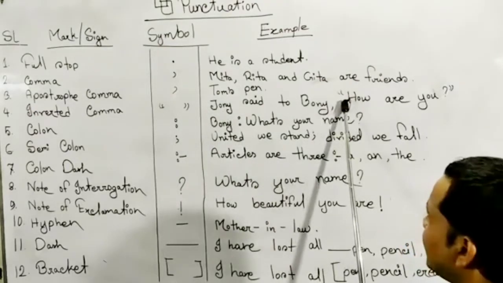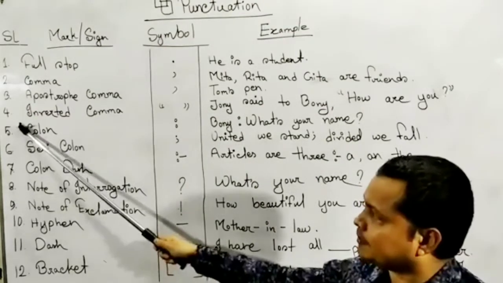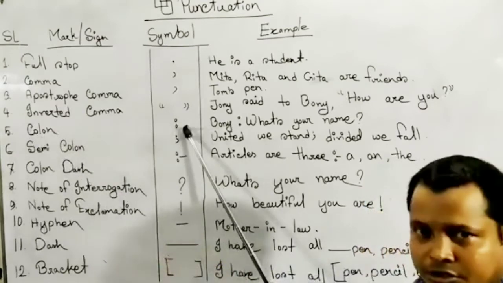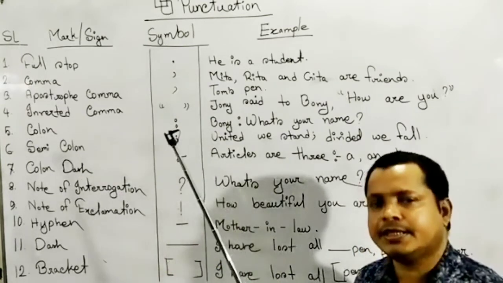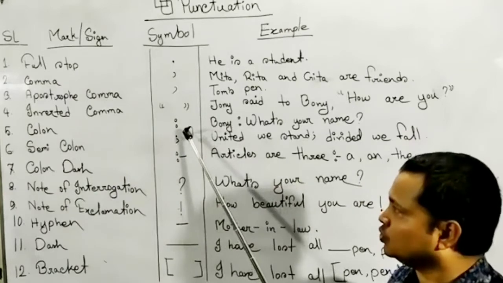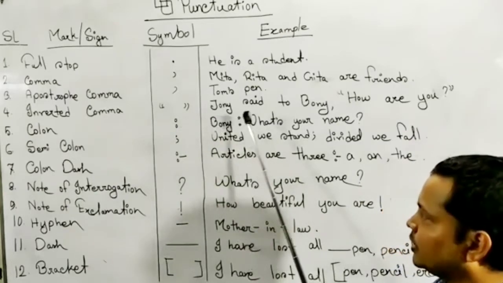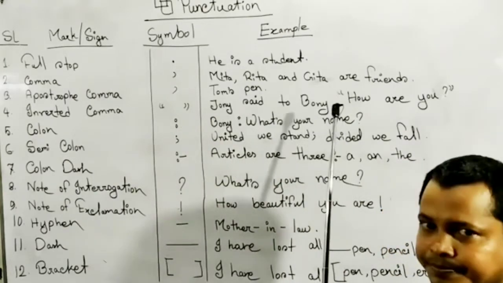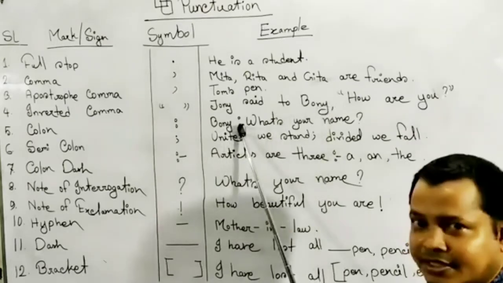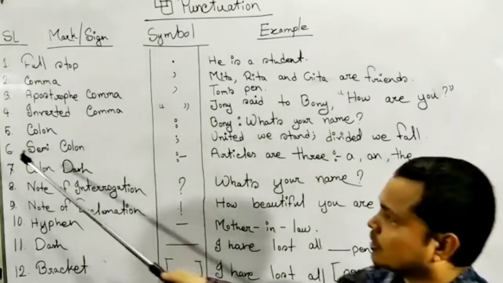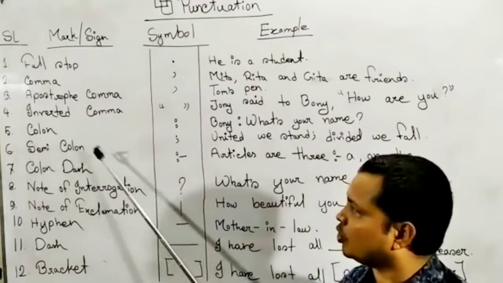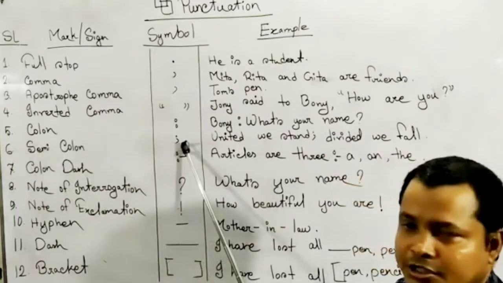So, we have to use here inverted comma. Number 5, colon. Colon sign. We know that in dialogue writing we use colon. Bonnie, colon. What's your name? Bonnie said, what's your name? Number 6, semicolon. Semicolon sign.